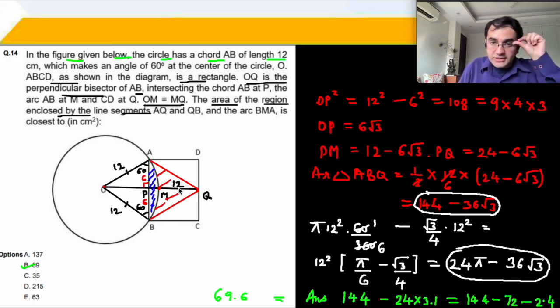To get the red part that I need, I'll take the full triangle ABQ over here. From that I will subtract this particular segment that I have calculated. Triangle minus the blue part is my answer, the red part. This minus this, your 36 root 3 will cancel. You'll be left with 144 minus 24 pi. I took the approximate value of pi, 3.14. 24 into 3 is 72. 24 into 0.1 is 2.4. Calculating this, my approximate value is 69.6, which is close to 69. The answer is option B for question 14.